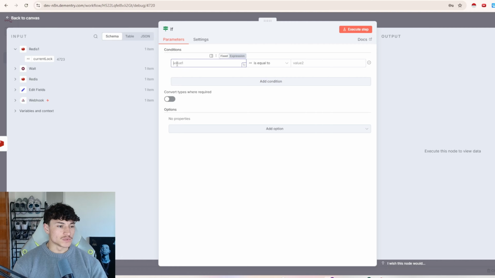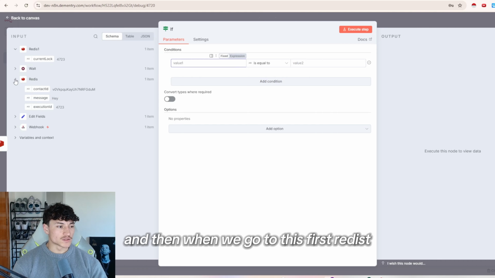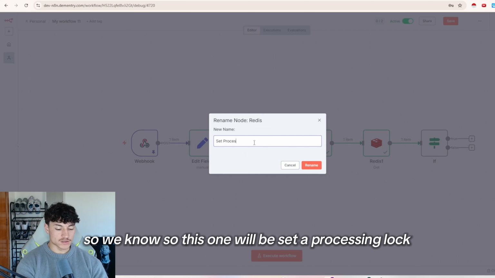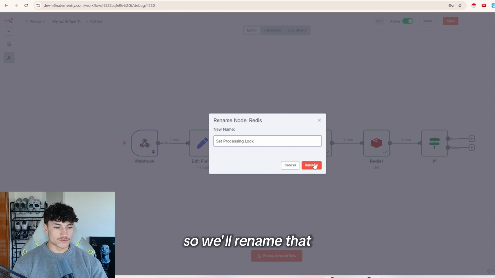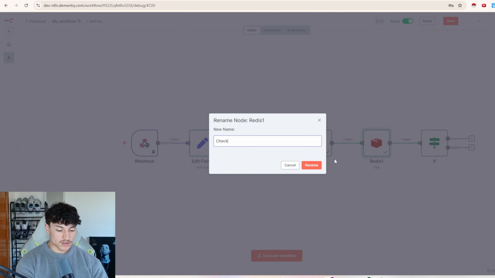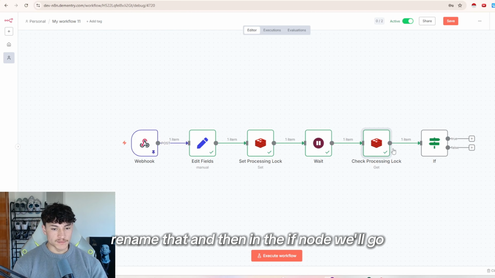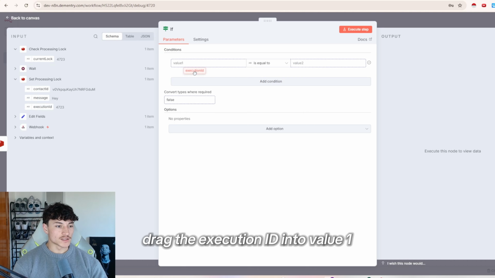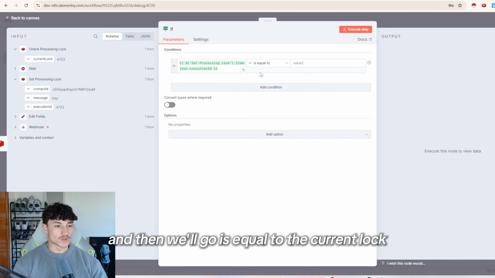and so it'll be if, and then when we go to this first Redis, let me just rename it. So we know, so this one will be set processing lock. So we'll rename that, and then this one will be check processing lock, rename that. And then in the if node, we'll go, so the set processing lock, drag the execution ID into value 1, and then we'll go is equal to the current lock.